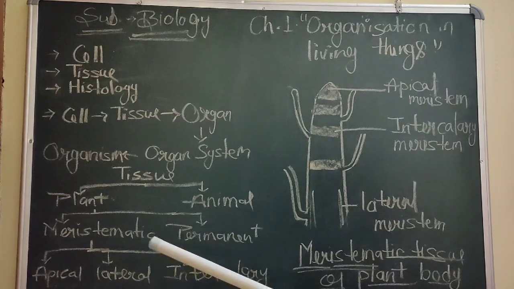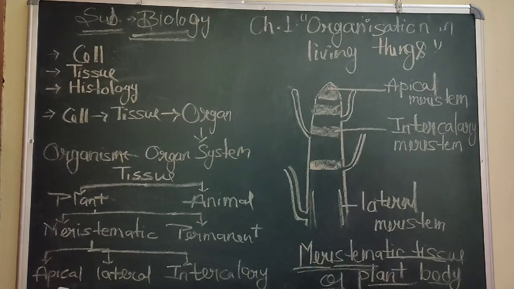Meristematic tissue has 3 types: apical meristem, lateral meristem, and intercalary meristem. Permanent tissue is also of 2 types, simple and complex tissue. In today's lecture we will study these 3: apical meristem, lateral meristem, intercalary meristem.